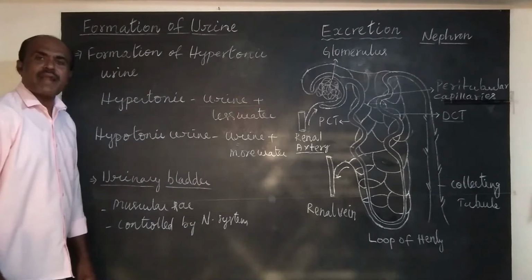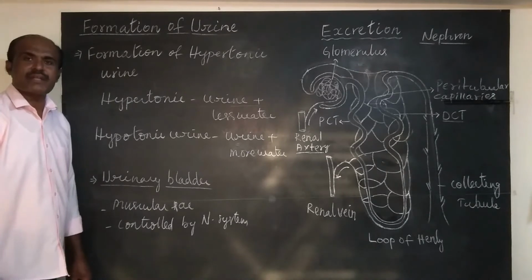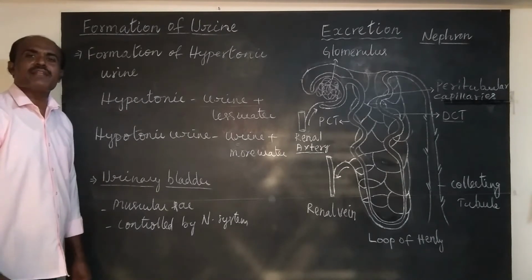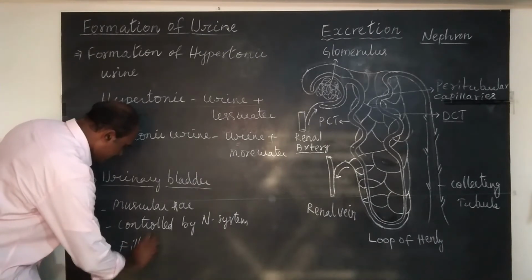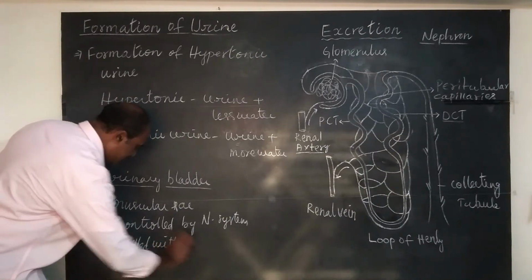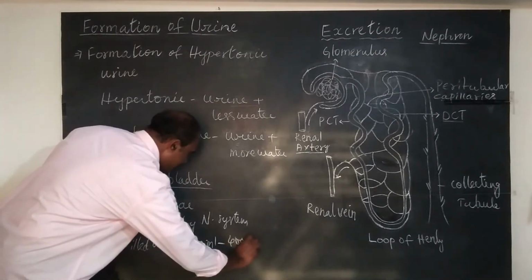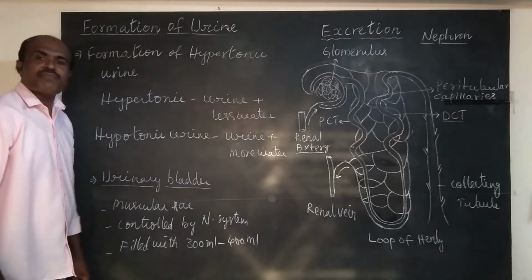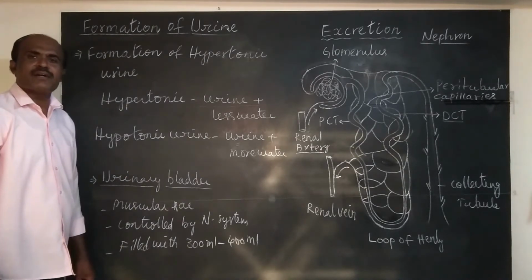When the urinary bladder is filled with 300 to 400 ml of urine, we feel the urge for urination, and through the urethra, urine is sent outside.